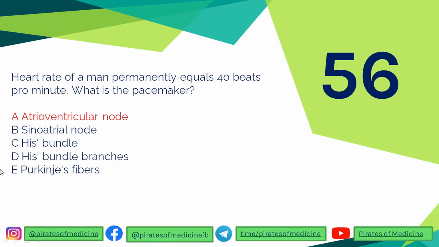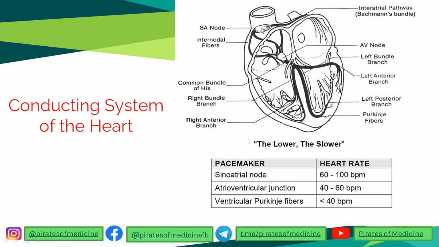So the 56th question is that the heart rate of a man is permanently 40 beats per minute. What is the pacemaker? Normally when the SA node is the pacemaker, the heart rate is around 60 to 100 BPM, because the SA node generates action potentials at this rate, 60 to 100. 60 normally, 100 to 110 in case of tachycardia.